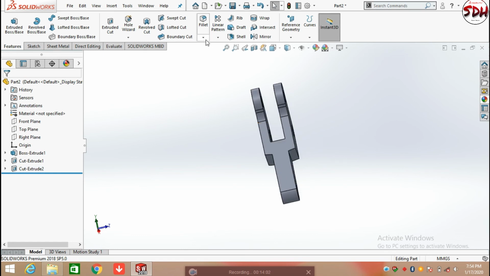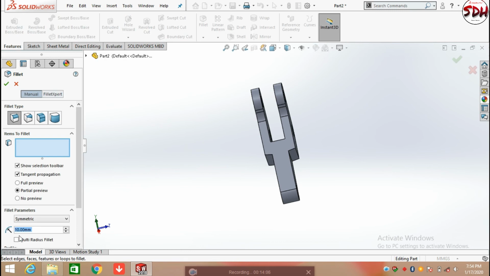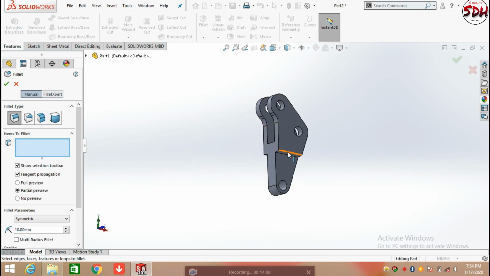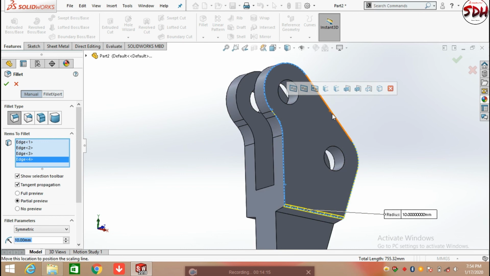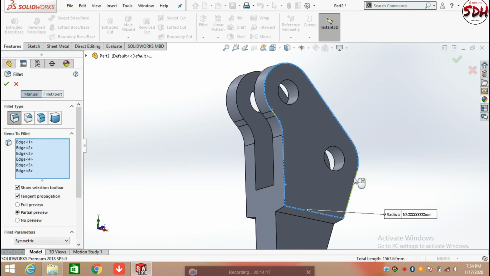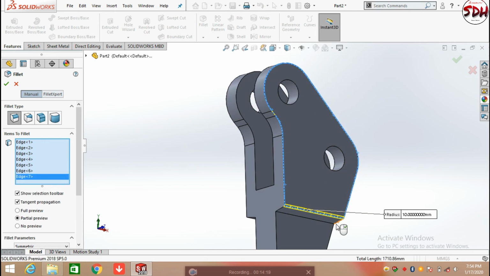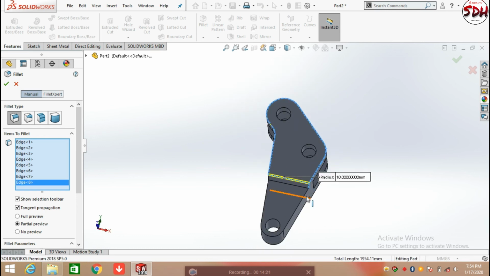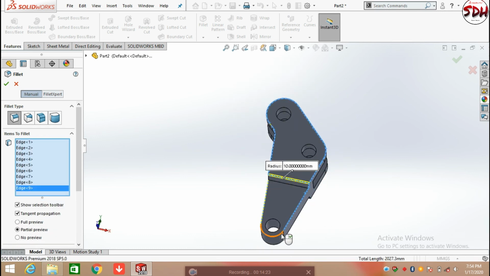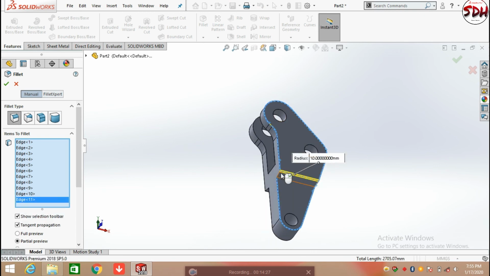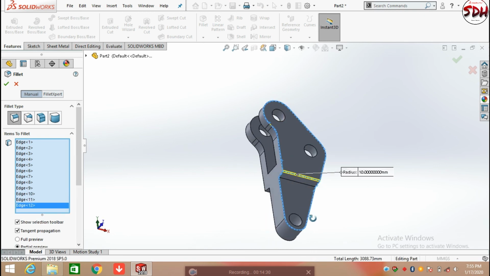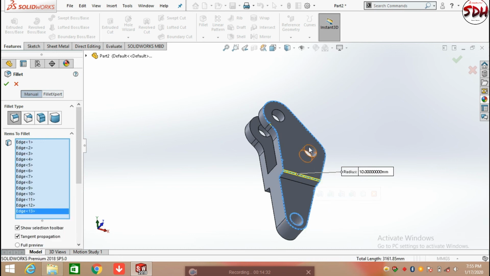After that we need to apply a fillet on all edges with a value of 10 mm. So select the edges one by one. You can also select the face here to apply the fillets on all edges.